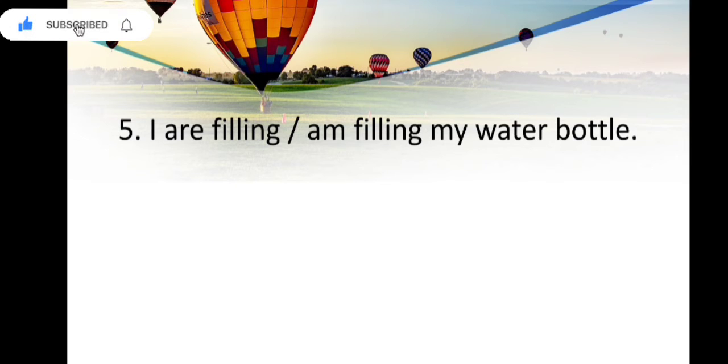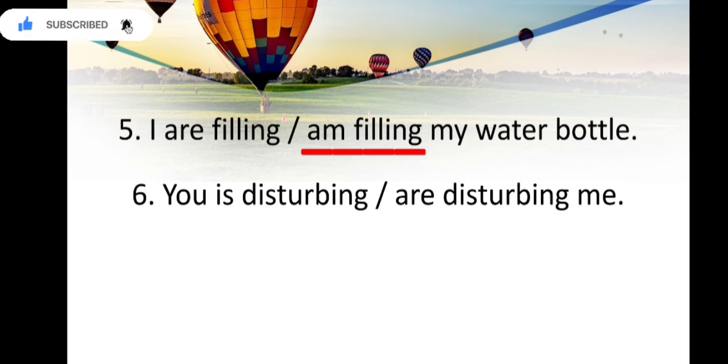The next one is, I are filling or am filling my water bottle. Here you can see we are talking about I, so we will use which one? Yes, am filling my water bottle. The final answer is, I am filling my water bottle. The next one is, you is disturbing or are disturbing me. Here we are talking about you, so we will use which one? Yes, are disturbing, because with you we always use are, so the right answer is, you are disturbing me.